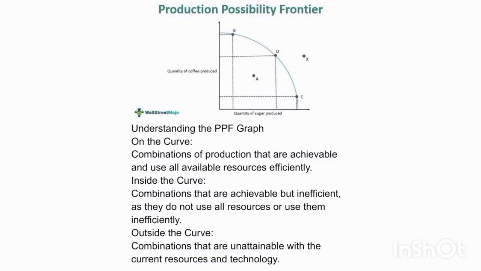Understanding the PPF graph. On the curve, combinations of production that are achievable and use all available resources efficiently. Inside the curve, combinations that are achievable but inefficient, as they do not use all resources or use them inefficiently. Outside the curve, combinations that are unattainable with the current resources and technology.